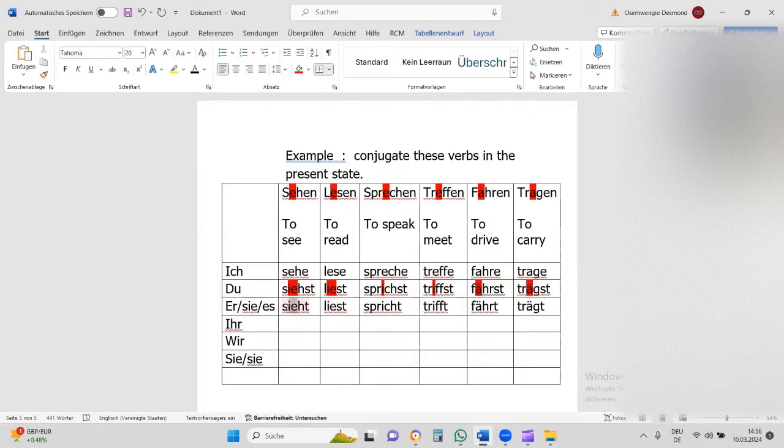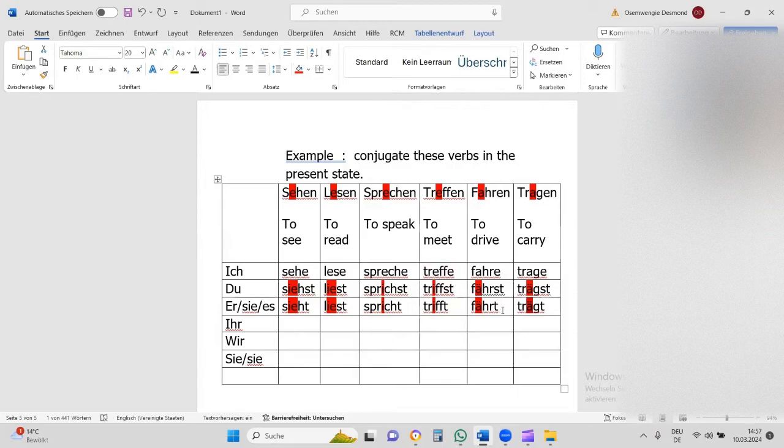So, es sieht, es liest, es spricht, to speak. Es trifft, es fährt, es trägt. Er trägt, sie trägt, es trägt.